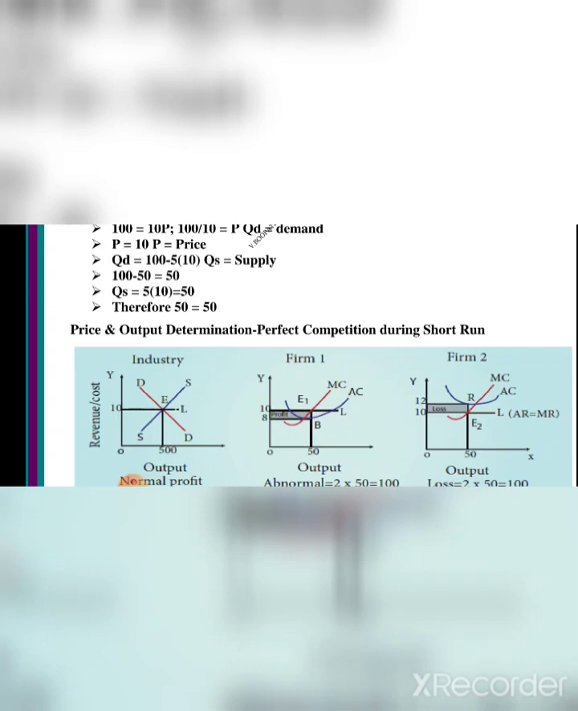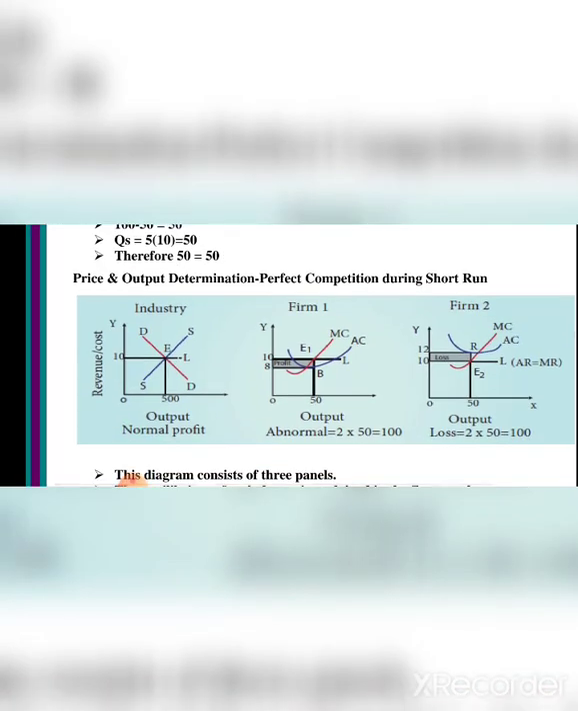You see in the industry, you see the figures, diagrams. In the industry you see the demand curve is the red curve and the supply curve is the black curve, and E is the equilibrium. So you see in the x-axis output is given, and in the y-axis revenue and cost is given for the industry.